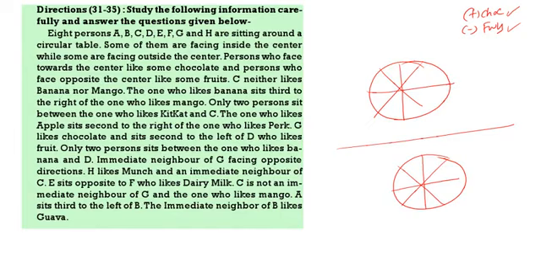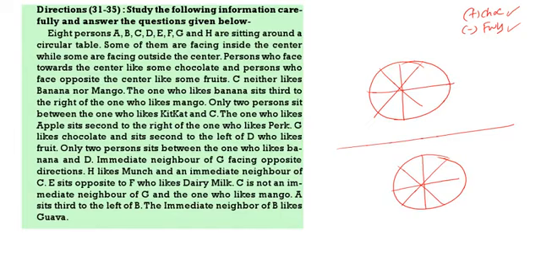Who is sitting opposite to the one who is sitting second to the right of F? F is dairy milk, so plus. So second to the right of F, that is B. B opposite, who is sitting? H, or the one who likes munch. So with this we completed the reasoning. Next we will see the quantitative aptitude.